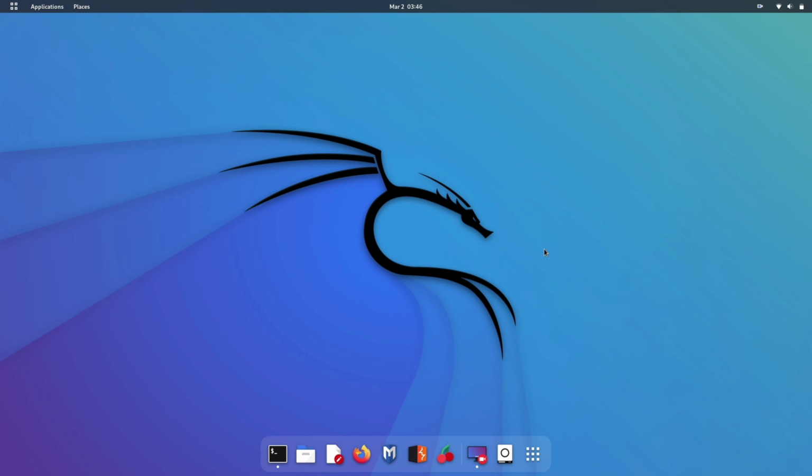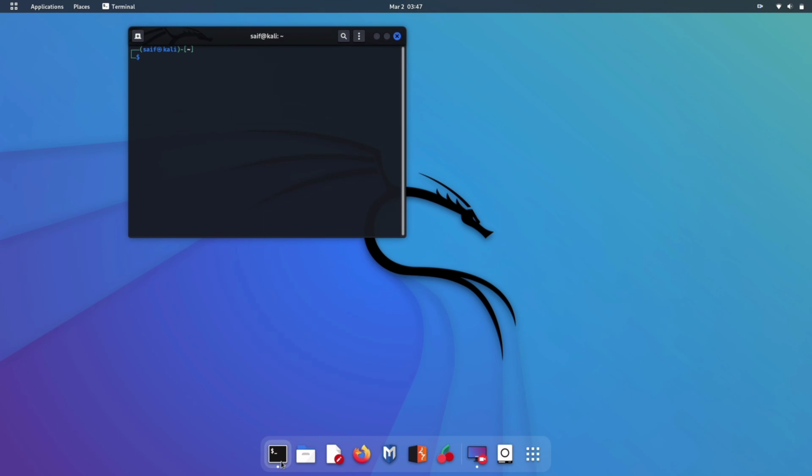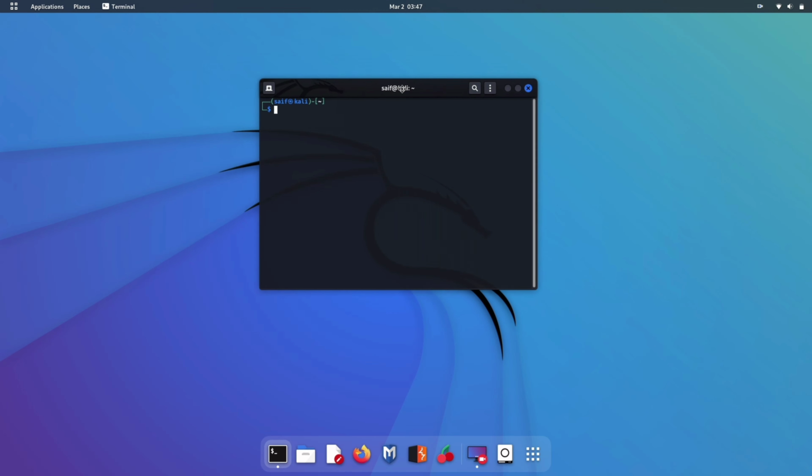As you know, Linux is a command line system and you cannot rely on the GUI of Linux. So you have to deal with the command line, and if you want to grow in the field of cybersecurity and ethical hacking, the command line is a key tool to be learned. So let's see where to write the command. This is the Kali terminal where you have to type your commands, and from here the entire operating system is handled.